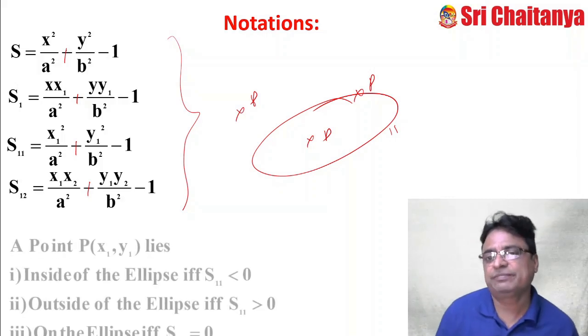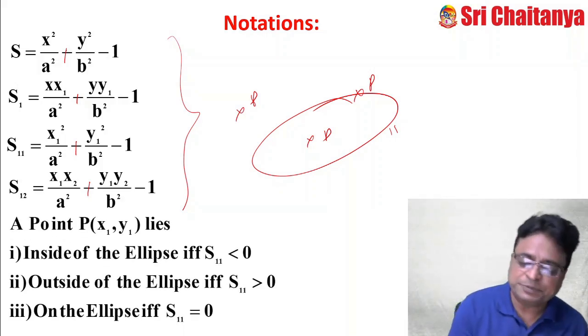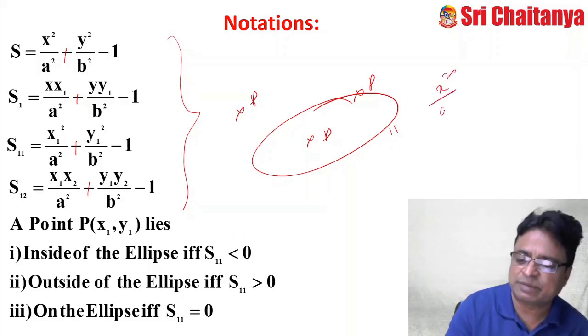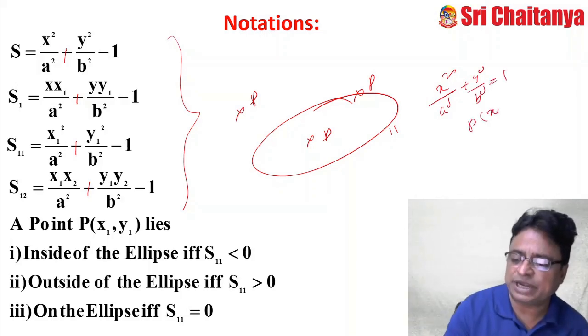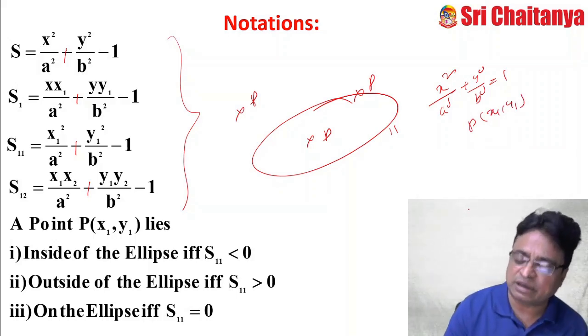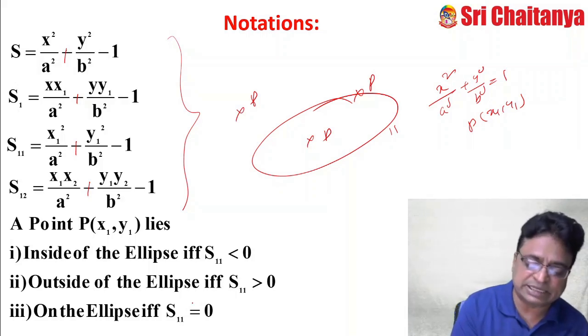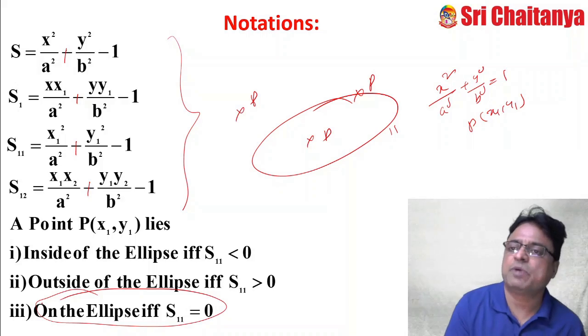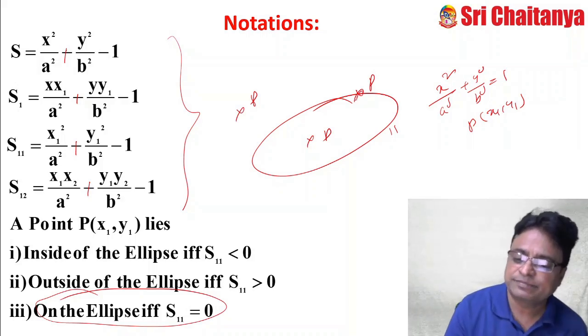How can we say? You substitute that point. This is my ellipse, x square by a square plus y square by b square equal to 1. Suppose P(x1, y1) is any point given to you. If you substitute the point in the curve and it satisfies, then simply we can say that the point lies on the ellipse.